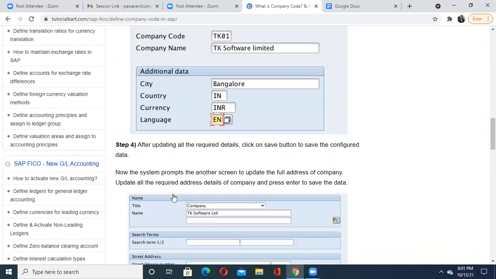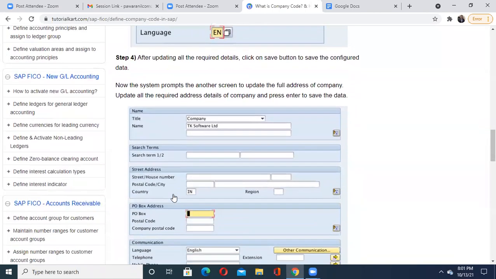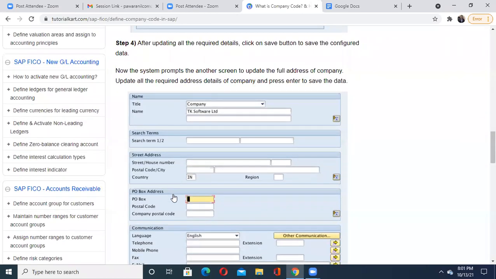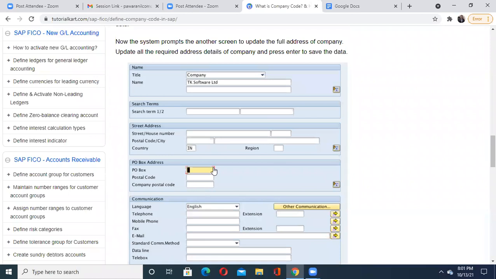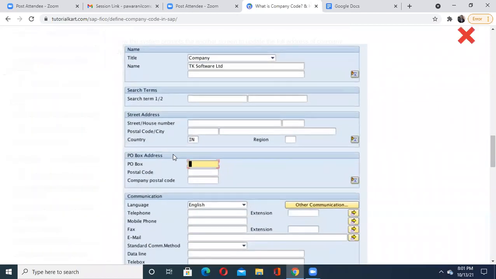Okay, and you can move ahead. Once you click on that save button, you will be prompted by the system for this new screen. In that, you update the full address of that company. Again, you update all the required address field details of the company, such as PO box and other things, and then you press enter to save the data.